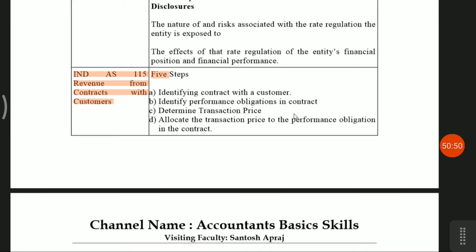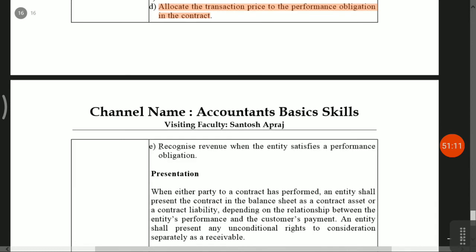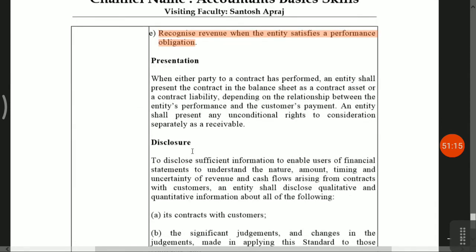Here also same steps, but they have given more importance on documentation. Means there should be: identify contract, identify performance obligations, determine the transaction price, allocate the transaction price to performance obligations in the contract, recognition of revenue when entity satisfies the performance obligations, presentation.